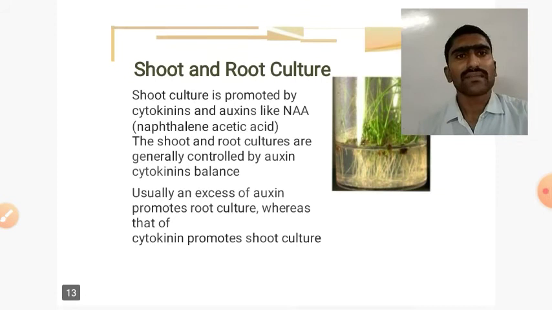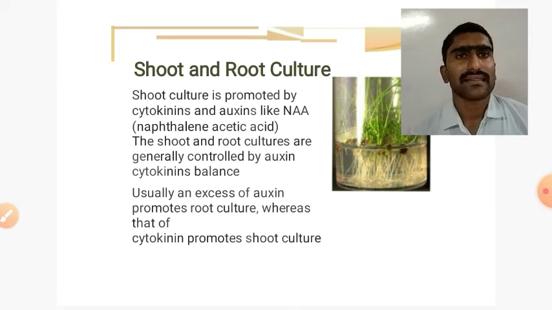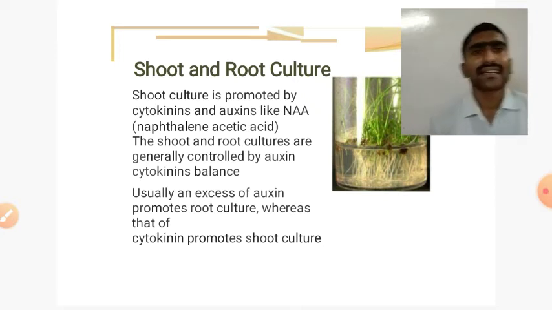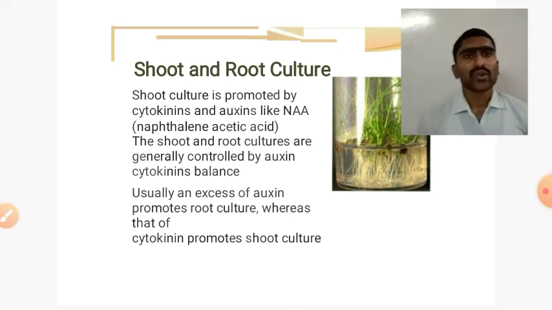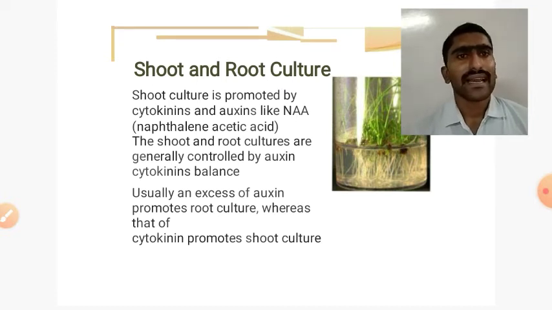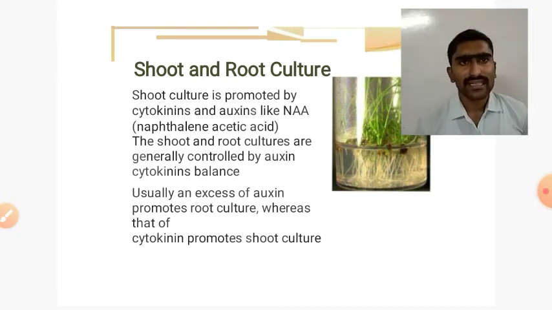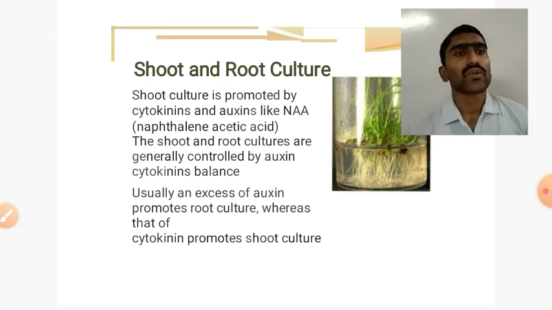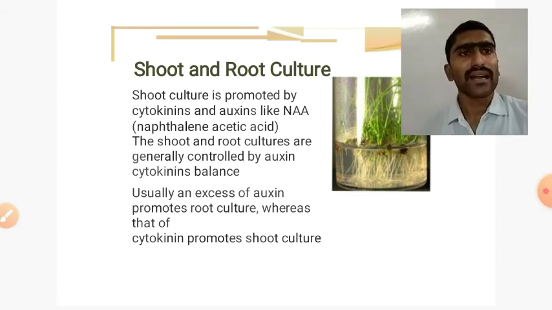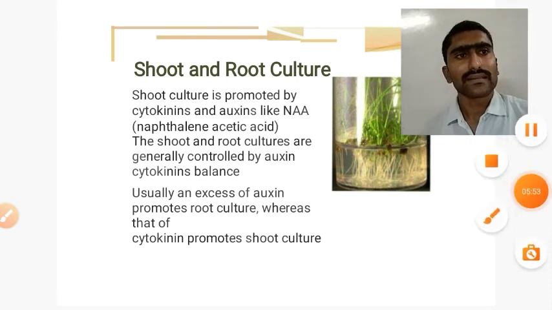Shoot and root culture. Shoot culture is promoted by the cytokinin and auxins like naphthalene acetic acid. The shoot and root cultures are generally controlled by the auxin-cytokinin balance. Usually an excess of auxin promotes the root culture, whereas an excess of cytokinin promotes the shoot cultures. Auxins and cytokinins are the plant growth regulators.